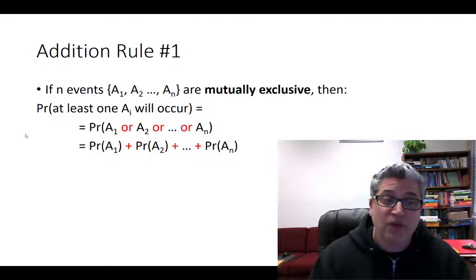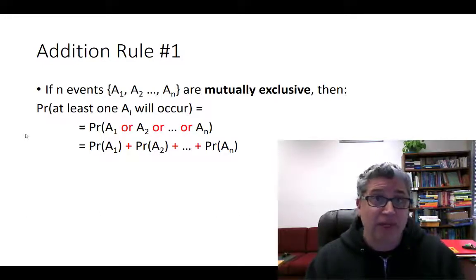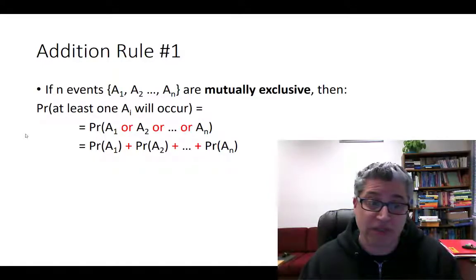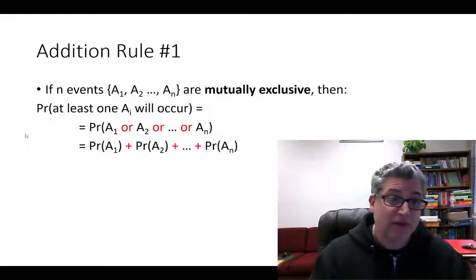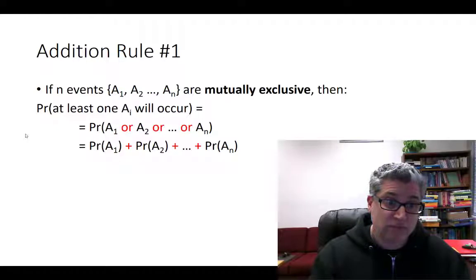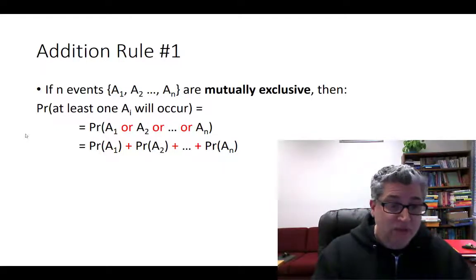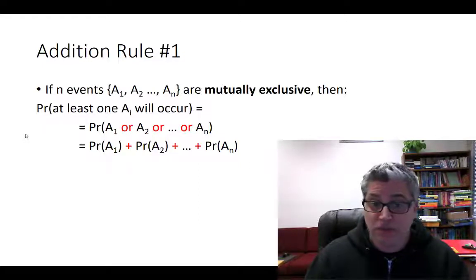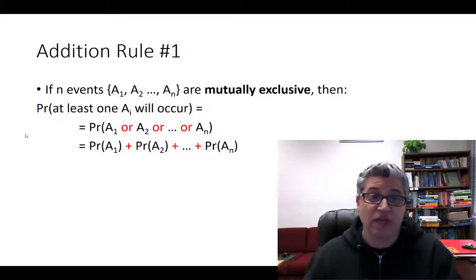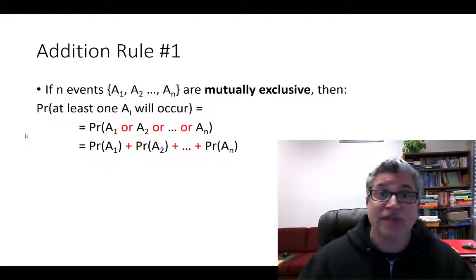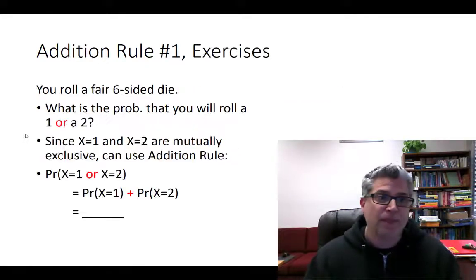Well, then all we need to do is simply add up each of the individual probabilities. So it would be probability of win the lotto. Well, actually, that one's not mutually exclusive. So it would be the probability of A1 plus the probability of A2 plus the probability of A3 and so forth. So let's see this in action.